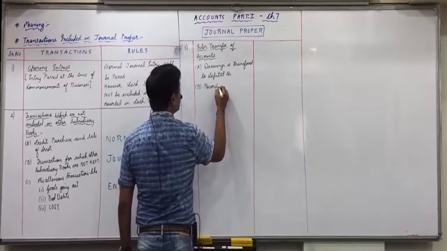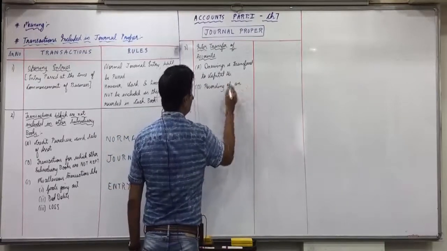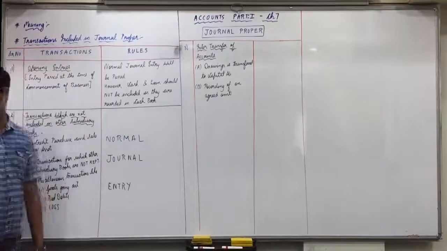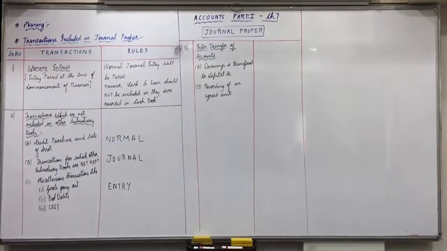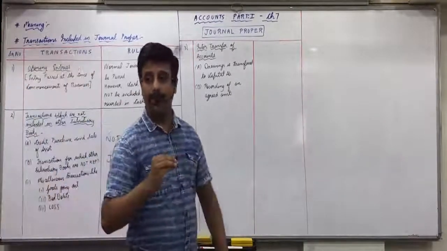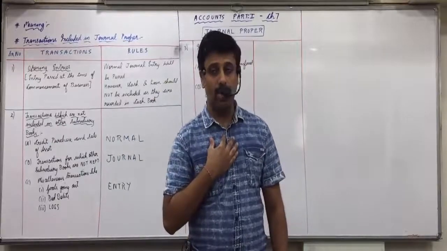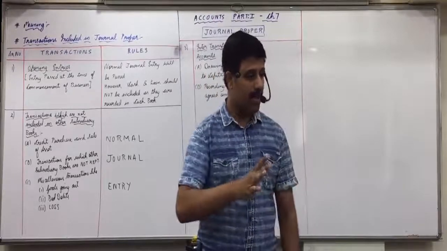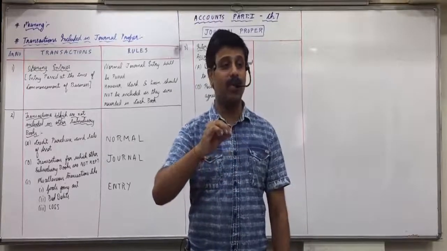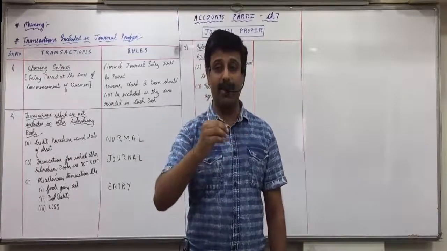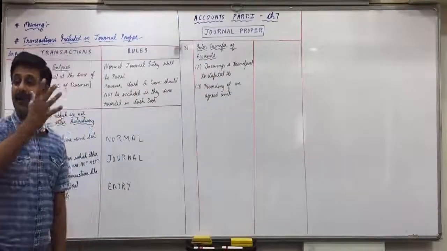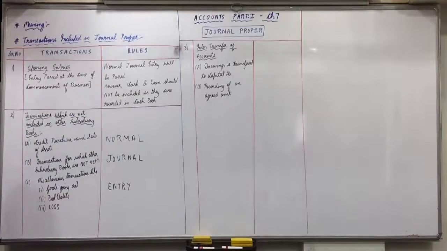And B, recording of an agreed amount. Recording of an agreed amount. Now what is this recording of an agreed amount? Understand this. Suppose I have to receive rupees 10,000 from Karina and I have to pay rupees 10,000 to Katrina. I have to receive 10,000 from Karina and pay 10,000 to Katrina.